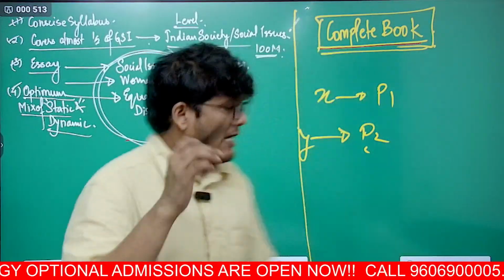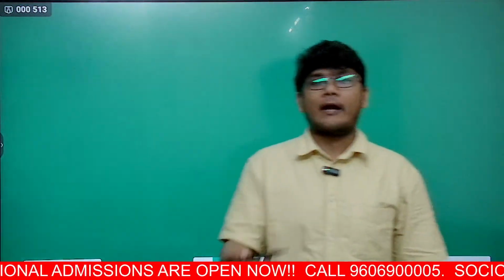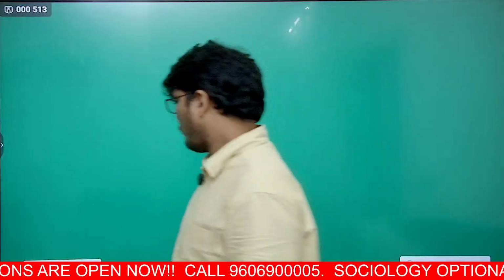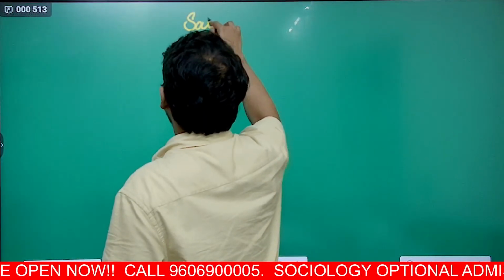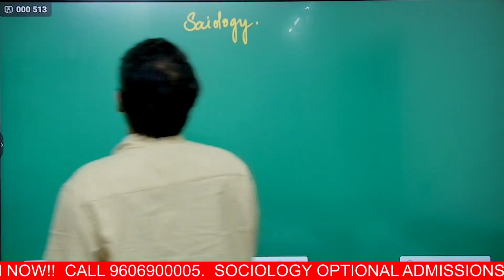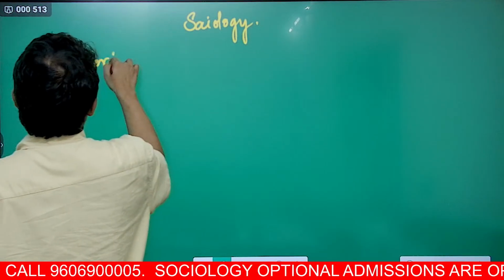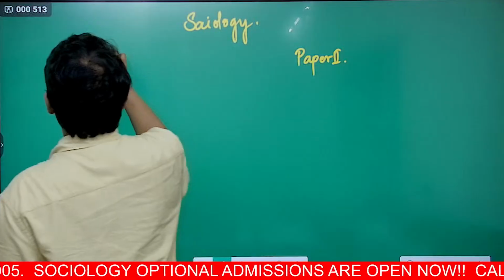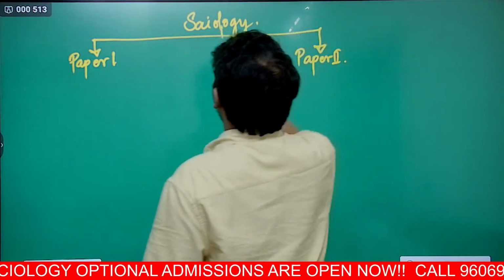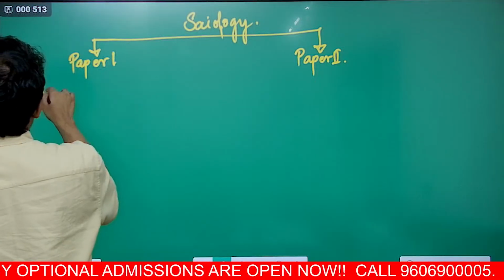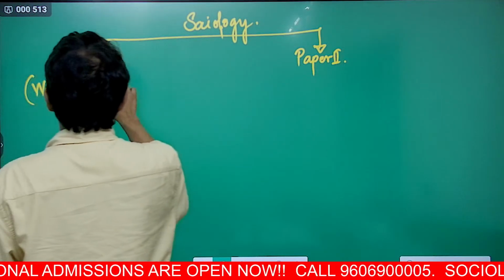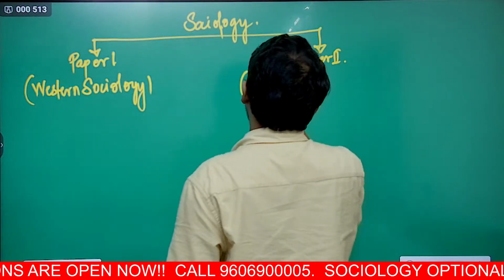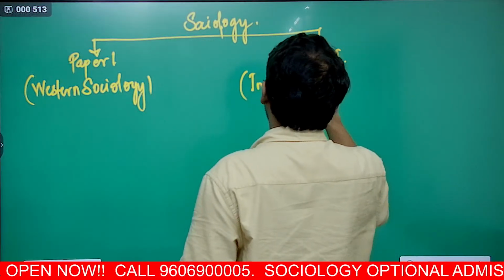I hope that's clear. Now let's come on to the more interesting point of this class, that is the syllabus of sociology optional. So sociology optional, of course, like every other optional, is divided into 2 papers. One is optional paper 1 and the other is paper 2, right? Now, as I have mentioned to you before, paper 1 deals with Western sociology, whereas paper 2 deals with the Indian sociology.